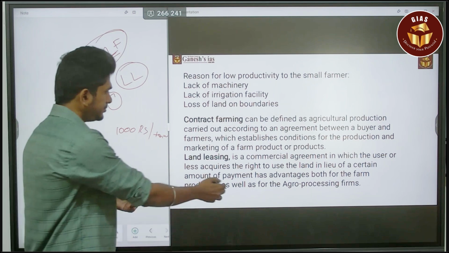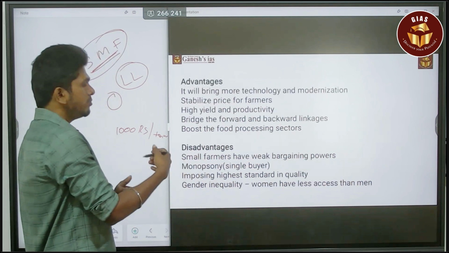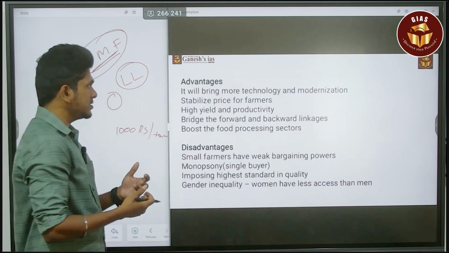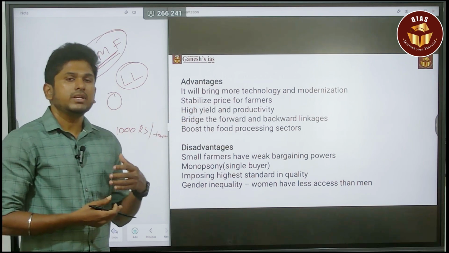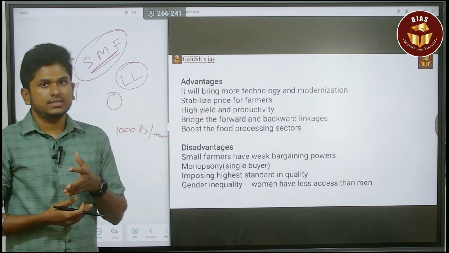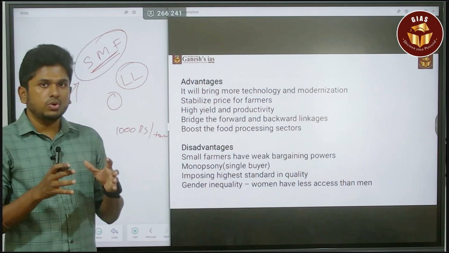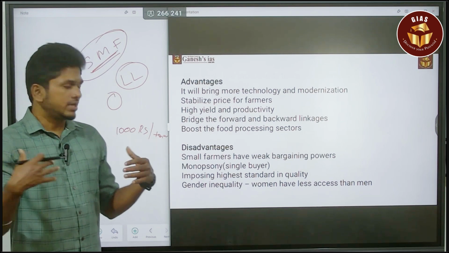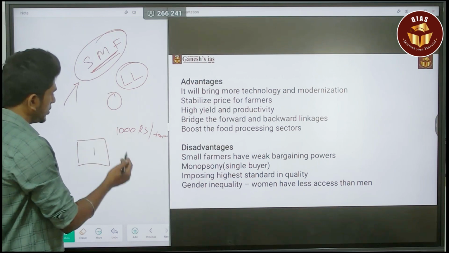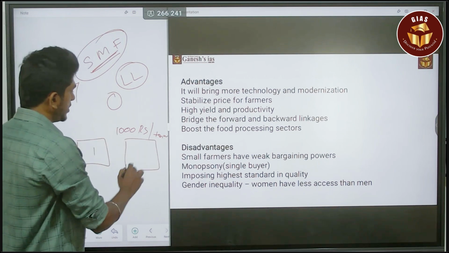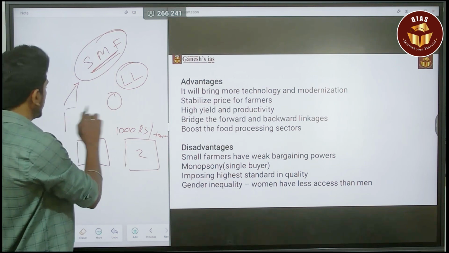But it has major issues. Before that, the advantages: it will bring more technologies and modernization. Obviously, with contract farming or land leasing, they are going to hold larger land. Consider that I am holding only 1 hectare of land, my neighbor has 2 hectares, and another has 1 hectare.